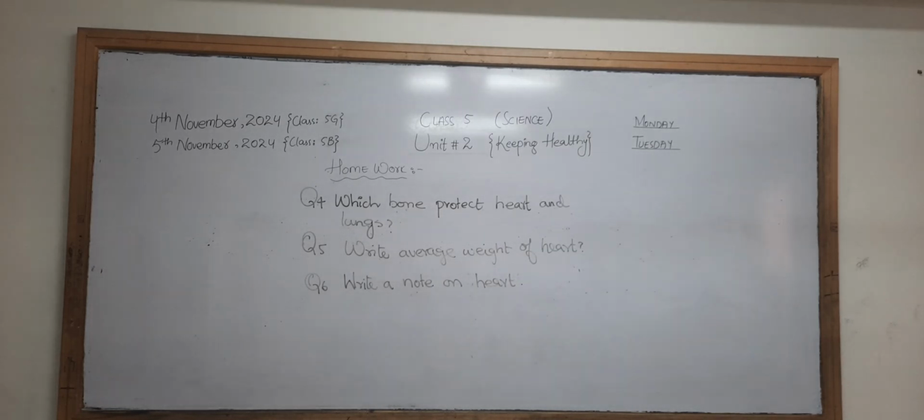All these points you have to write down in a note. Okay, these are the 3 questions. You can take help from the book, you can take help from the video, and you can also search it on the net according to your choice.